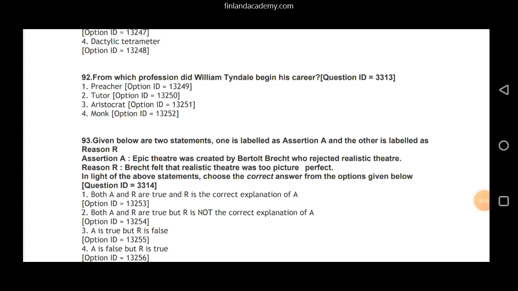Question number 92. From which profession did William Tyndale begin his career? 1. Preacher, tutor, aristocrat, or monk? So, William Tyndale was a Greek teacher. He used to teach Greek language, and it became a thing among high profile intellectuals in England back then. He was majorly influenced by Erasmus and Martin Luther, and then he went on to translate Bible into English, for which he is majorly and popularly known for. Our correct answer for question number 92 is tutor, since he used to teach Greek language.